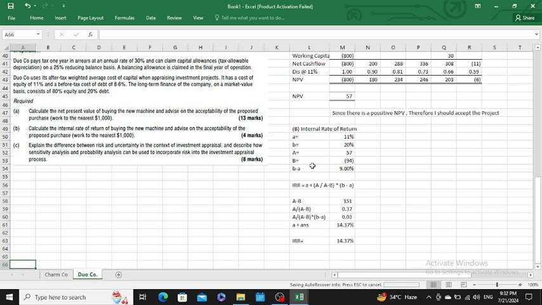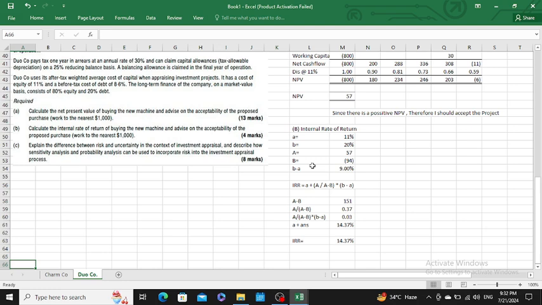In risk, sir, risk can be quantified. So using probability or sensitivity analysis, you can quantify risk. You can get what percentage of risk you are facing. Similarly, uncertainty cannot be quantified, whereas uncertainty would increase over time. Okay, sir, it is clear that you have the difference between risk and uncertainty.